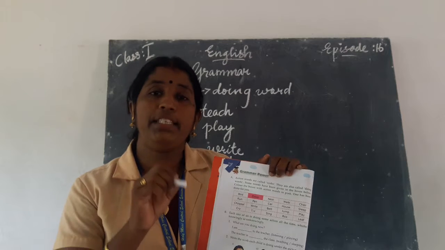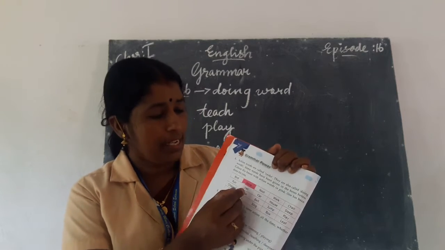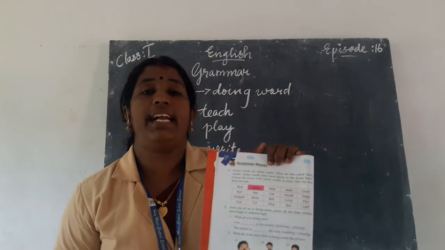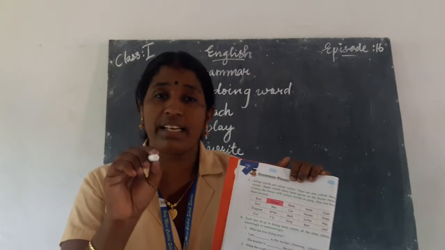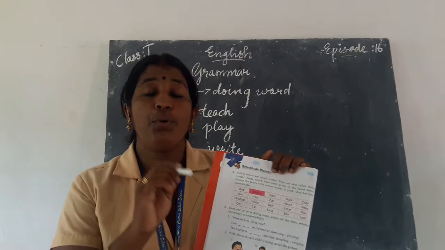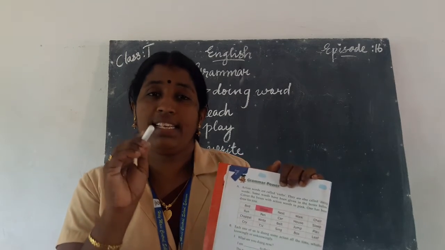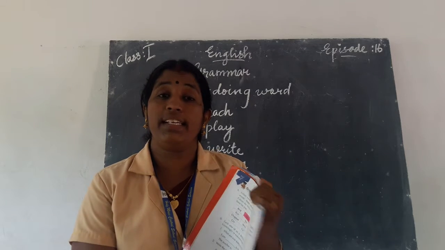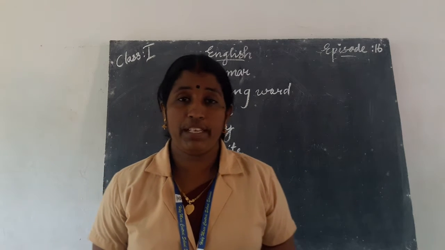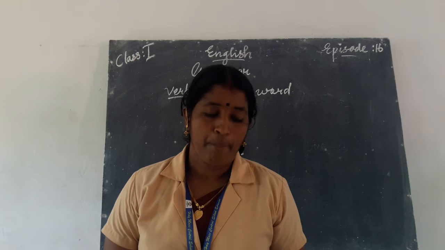You identify the doing words and color the box that contains a doing word with pink crayons or color pencils. We did it in the previous class, and I will say it once more.